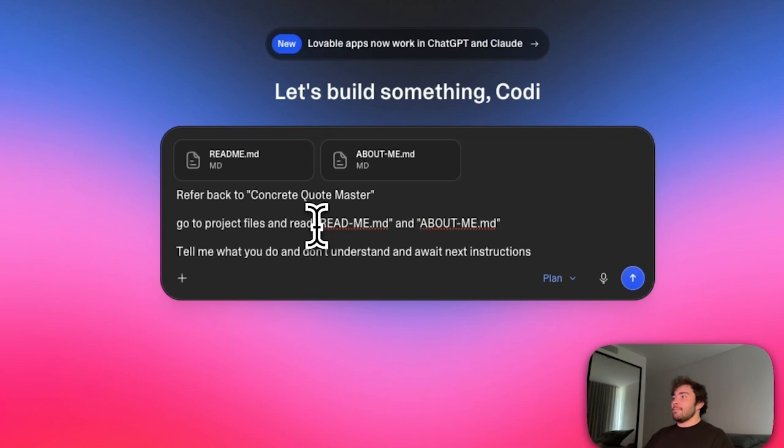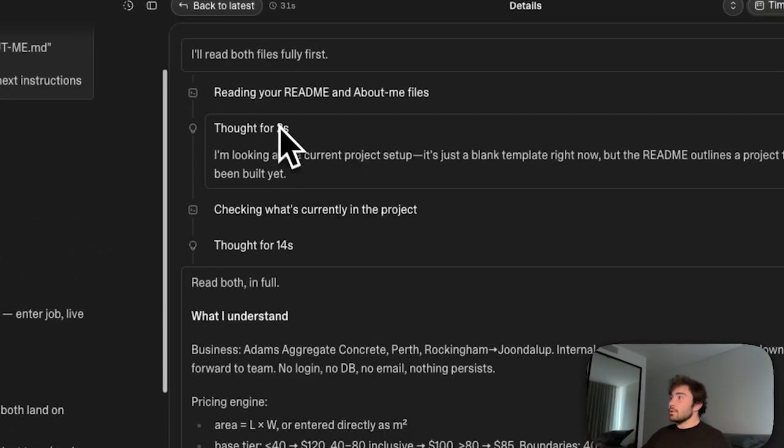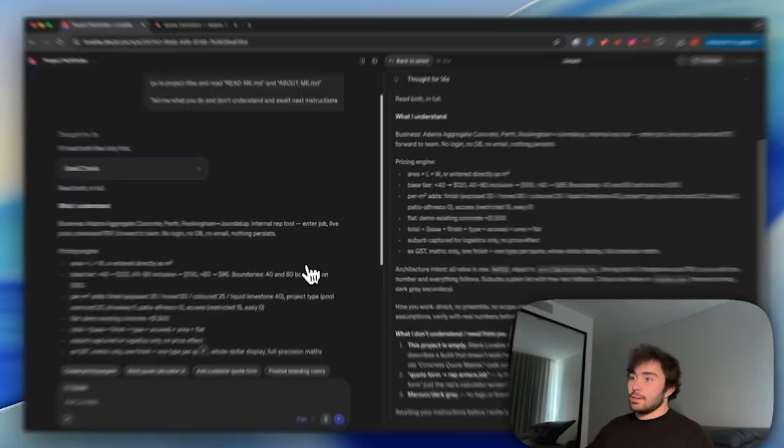That previous README file, which had all the project context, and the rules file I was talking about. I do like to put in the exact chat names to go back to, and I'll also tell it to tell me what it does understand, what it doesn't, and then await next instructions. So let's see how this goes. Bang. So it's gone ahead and done all the reading that it needs to do. Let's see what it's been doing, which is kind of nice. It's showing what it does and doesn't understand.